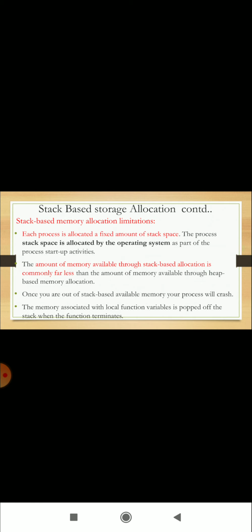Stack-based memory allocation limitations. Each process is allocated a fixed amount of stack space. The process stack space is allocated by the operating system as part of the process startup activities. The amount of memory available through stack-based allocation is commonly far less than the amount of memory available through heap-based memory allocation. Once you are out of stack-based available memory, your process will crash. The memory associated with a local function variable is popped off the stack when the function terminates.